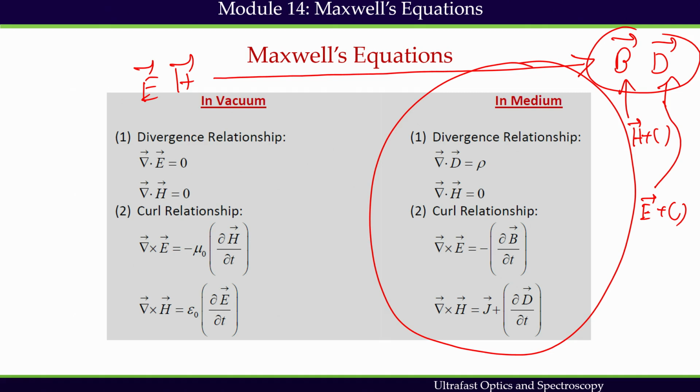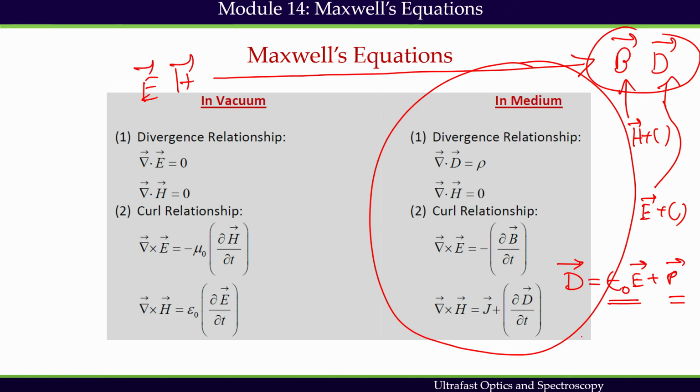The flux density D is represented by epsilon naught E plus P, the polarization. So, this is coming from the vacuum contribution, this is coming from the medium contribution, and I get the flux density D, the effective field in the medium.